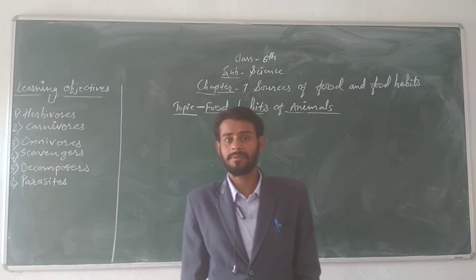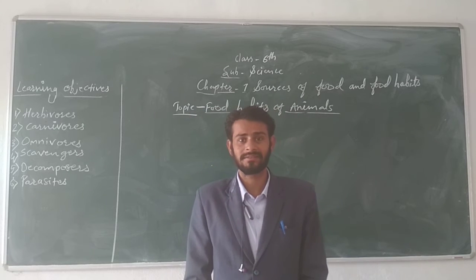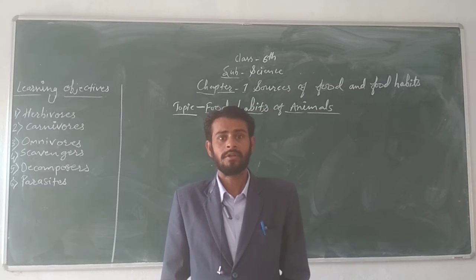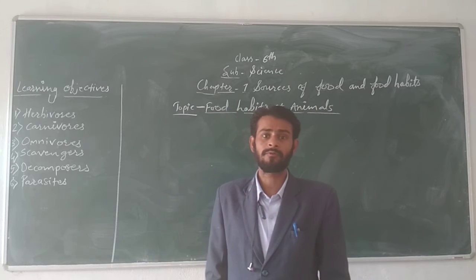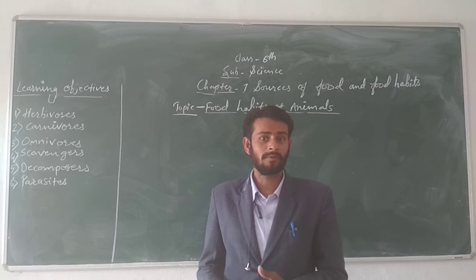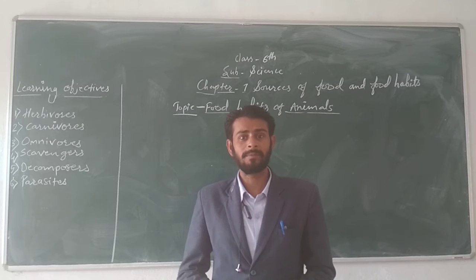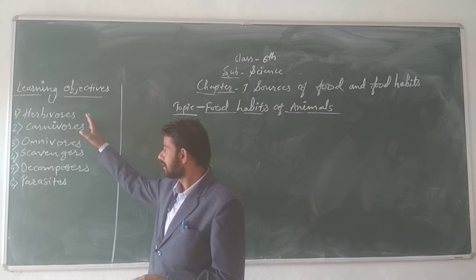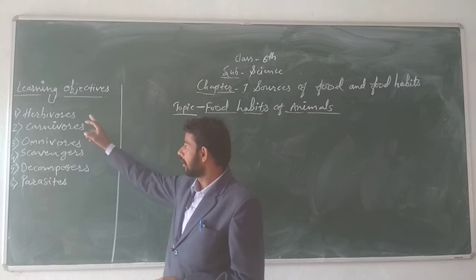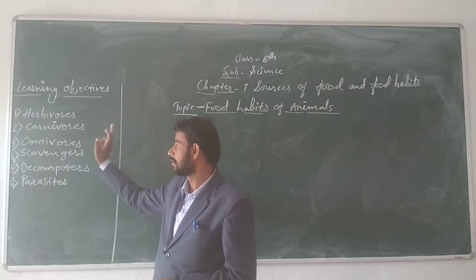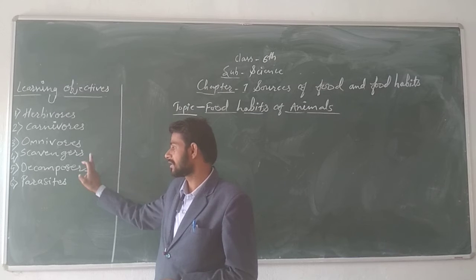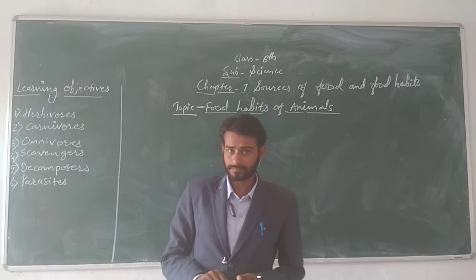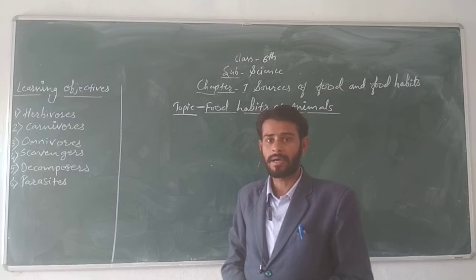And some animals feed on dead and decaying matter or dead and decaying bodies. So on the basis of the food habits of animals, we have categorized them into 6 categories: herbivores, carnivores, omnivores, scavengers, decomposers and parasites. Students, let's learn them one by one.